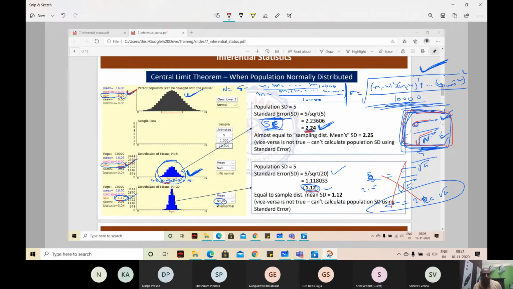If you take 20 samples, however you take, there may be some apples which are actually moving the average a little closer to the mean. That's where the spread is less. Got it? Yeah, got it, right? So this is a very important point.